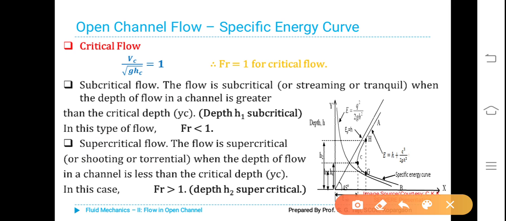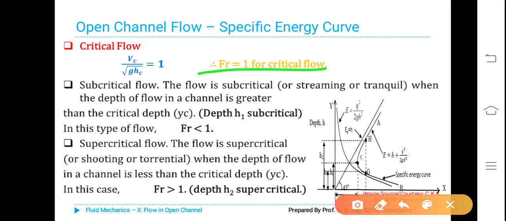Now we will see further subcritical flow and supercritical flow. The flow is subcritical, also known as tranquil flow or streaming flow, when the depth of flow in a channel is greater than the critical depth Yc or Hc.